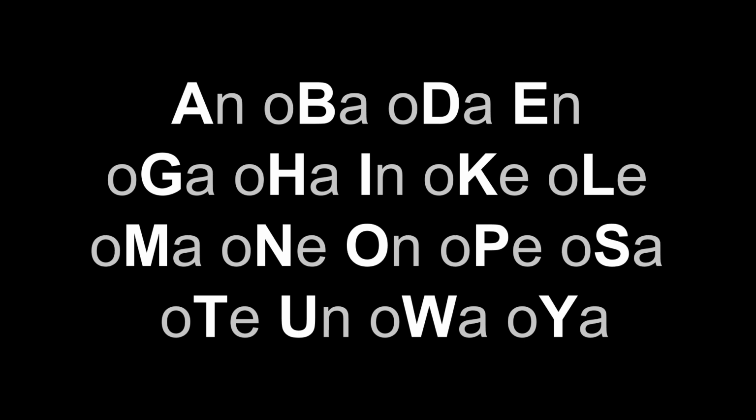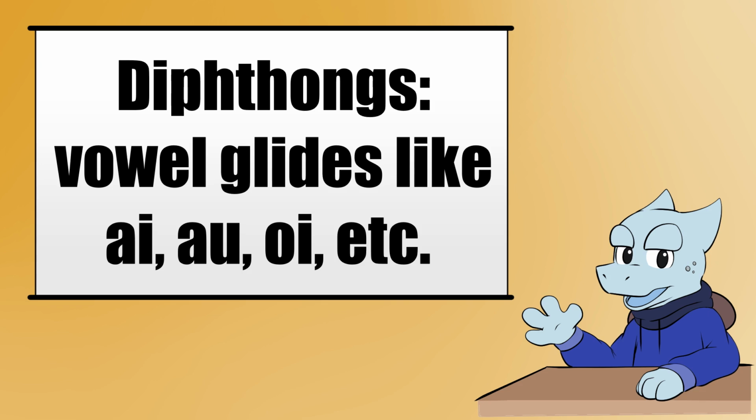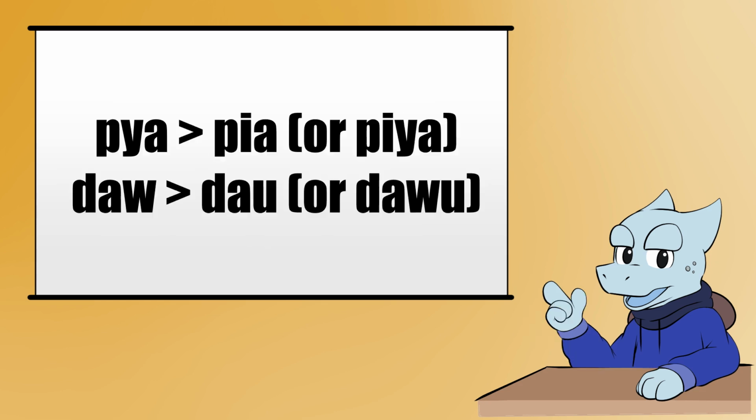The alphabet is as follows: An, Oba, Oda, En, Oga, Oha, In, Oke, Ole, Oma, One, On, Ope, Osa, Ote, Un, Owa, Oya. Dasopya has many diphthongs that it creates with W and Y, but they can be pronounced as vowels if the speaker prefers. Pya can be pia, and dao can be dao.